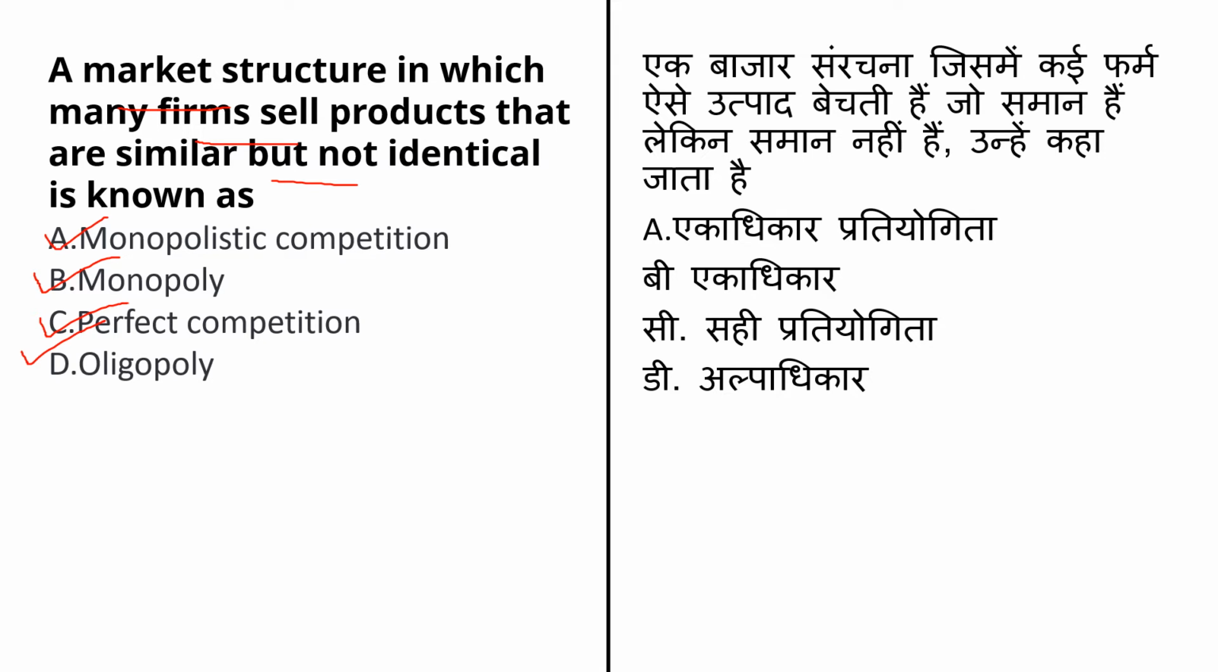A market structure in which many firms sell products that are similar but not identical is known as monopolistic competition. Monopolistic competition characterizes an industry in which many firms offer products or services that are similar but not perfect substitutes. Barriers to entry and exit in a monopolistic competitive industry are low, and decisions of any firm do not directly affect those of the competitor. The answer for this question will be option number A, that is monopolistic competition. But please understand each option because you may receive questions on these options.